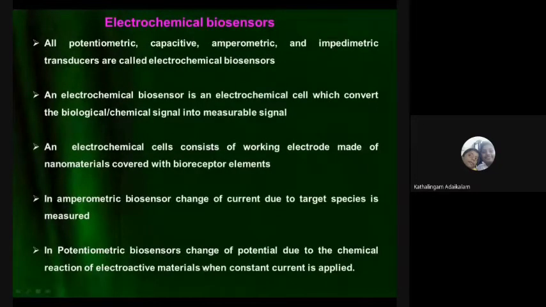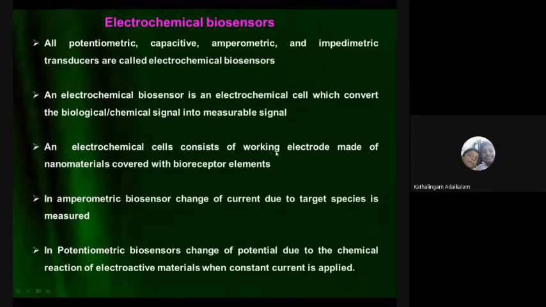In the case of electrochemical sensors, as I told earlier, there are different forms: potential means change of voltage, capacitance change, current change, and impedance change. An electrochemical biosensor commonly has two electrodes.